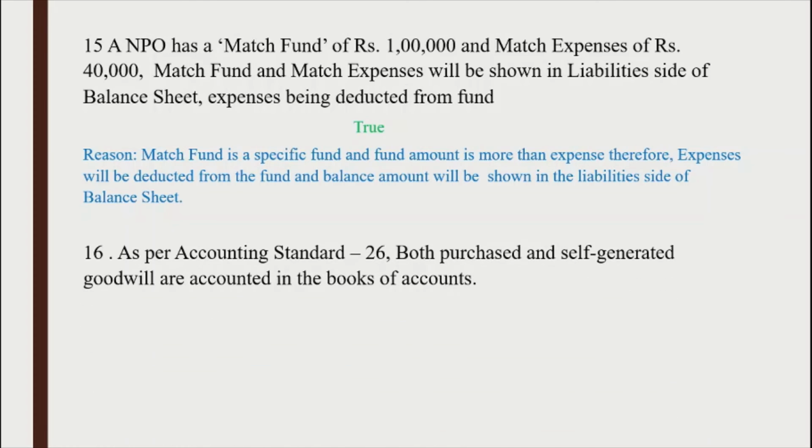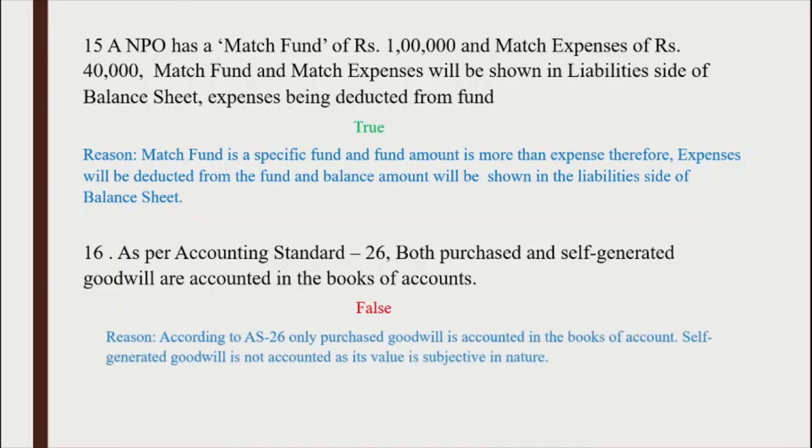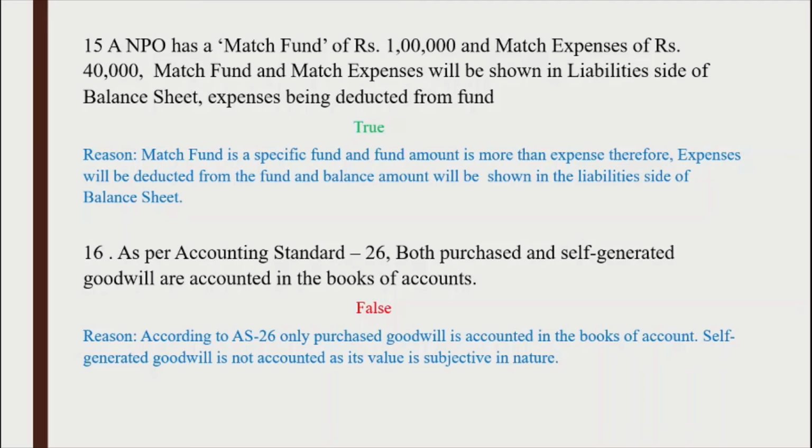Next question, as per accounting standard 26, both purchased and self-generated goodwill are accounted in the books of accounts. It is false because according to AS 26, only purchased goodwill is accounted in the books of account. Self-generated goodwill is not accounted as its value is subjective in nature.